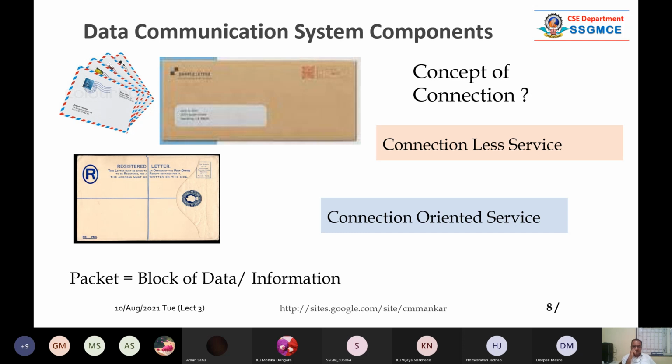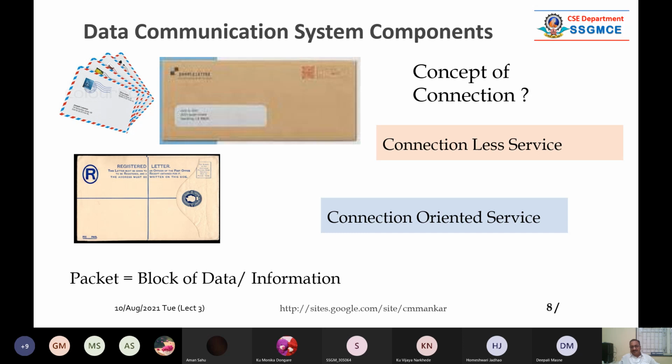So today we have to understand the concept. What is the meaning of the message? What is the meaning of the packet? What is the meaning of the segment? What is the meaning of the frame? And like that. So it is a block of information. It has some size, and on different levels, different blocks of information are needed. So size may vary. So size of the envelope, it is the actual size of the envelope. In the same way, size of the data in terms of bytes or kilobytes, whatever.